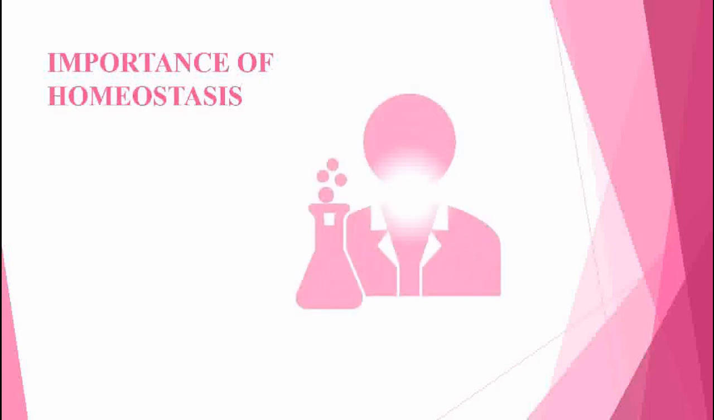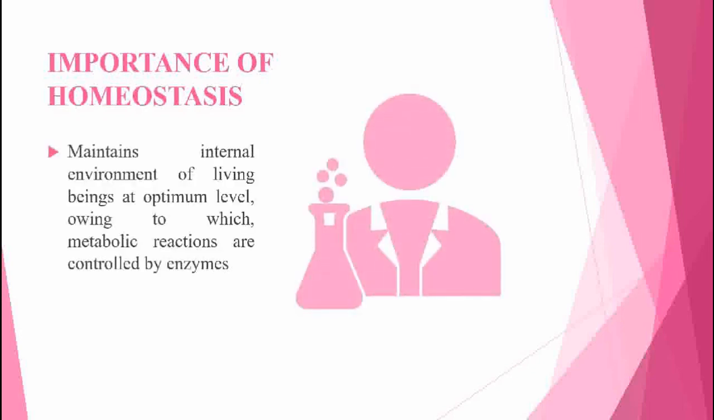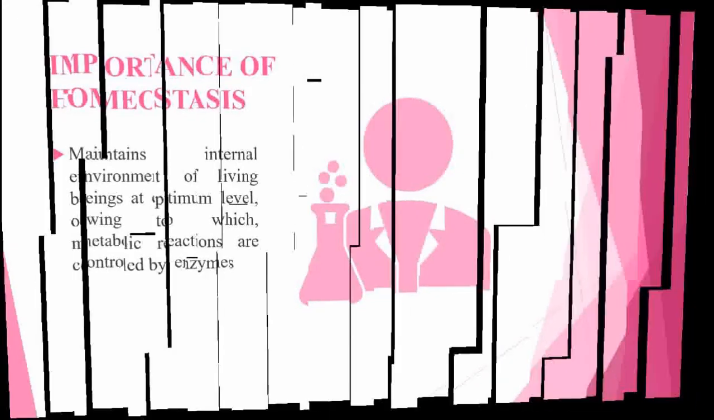Importance of homeostasis. Homeostasis is very crucial for an organism's survival. This can be understood by the fact that enzymes require optimal conditions for their proper functioning, and optimal conditions in body are maintained by homeostasis.